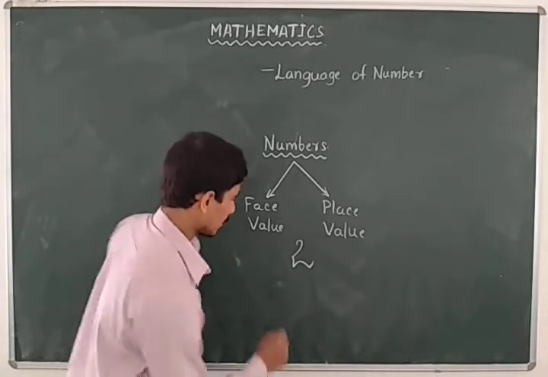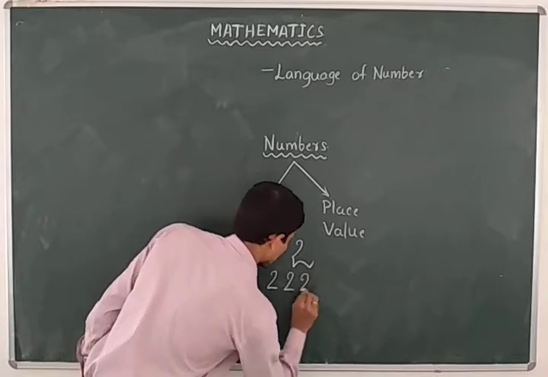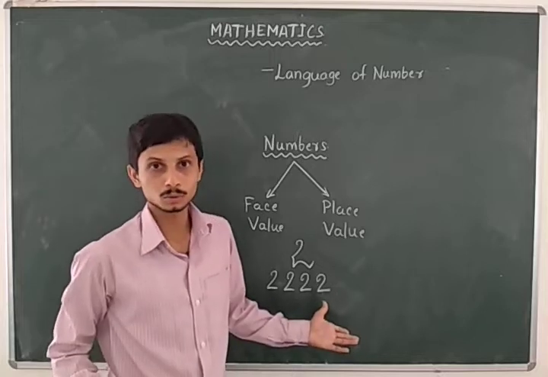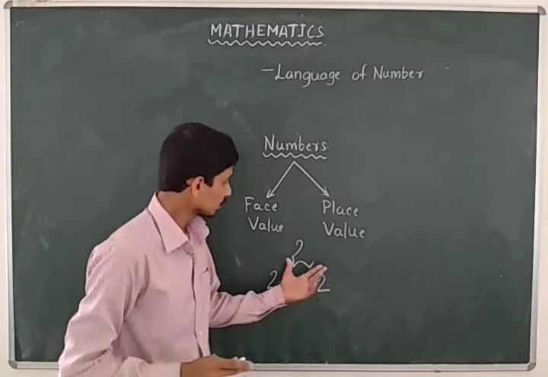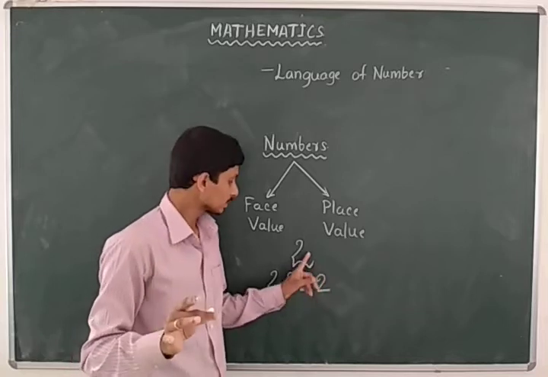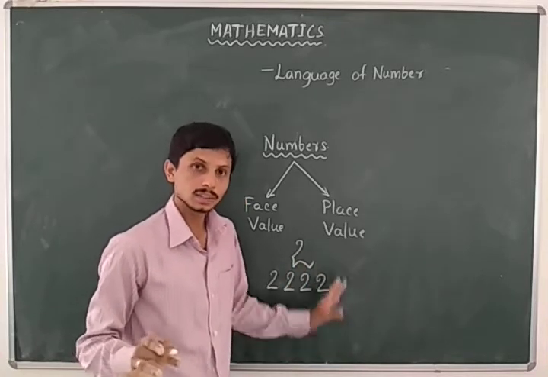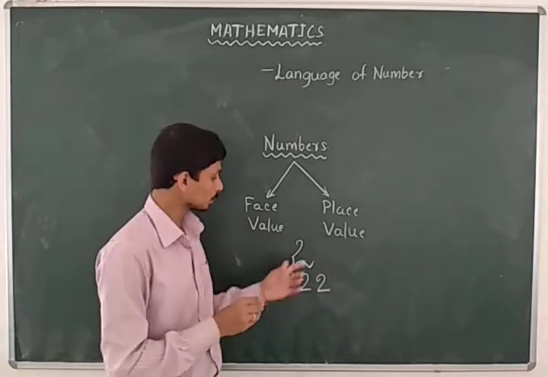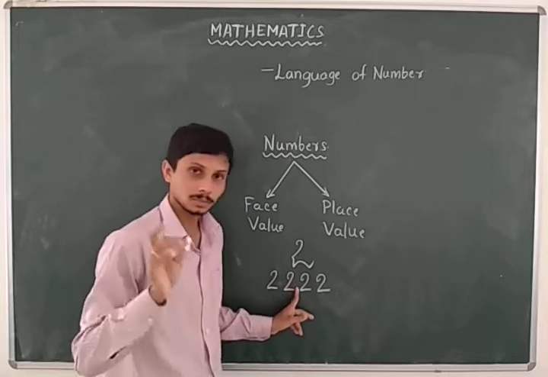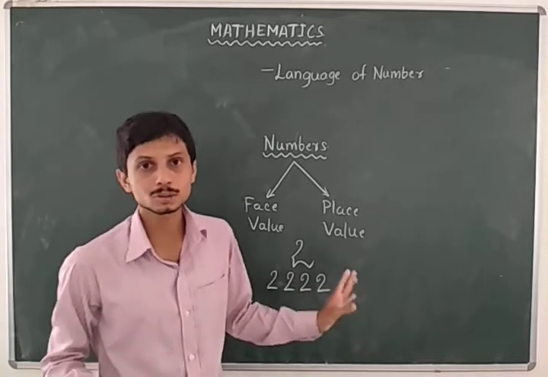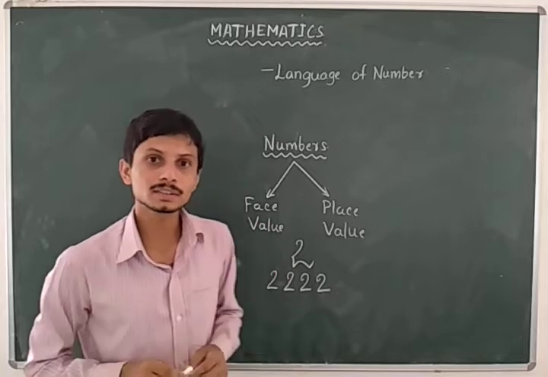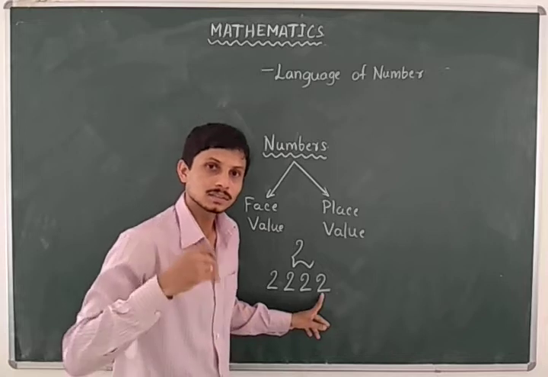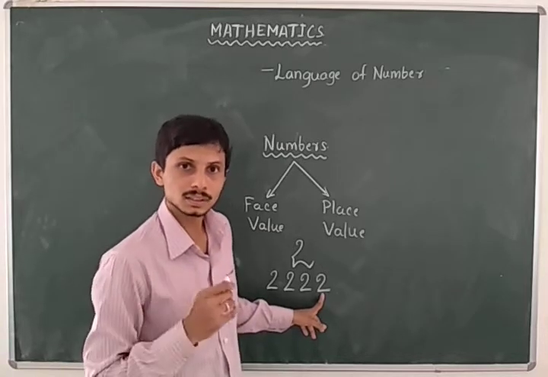Let us take another example. This number is made up of just 2's. There are four 2's. From the face, it indicates 2222, which is very much higher than this single 2. The face value of this 2 is 2 and the face value of this number is 2222. Now let us discuss place value. There are four 2's, so we discuss them one by one.